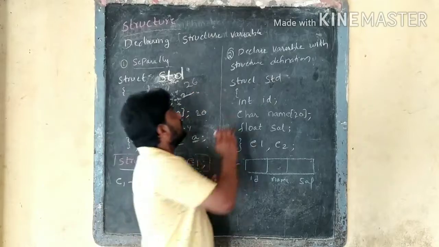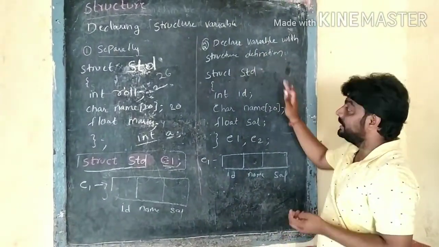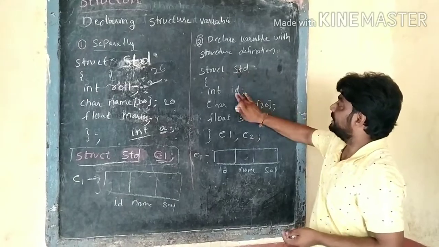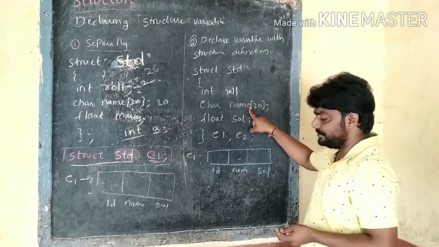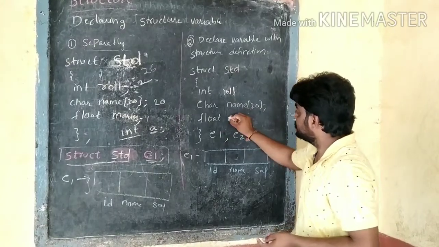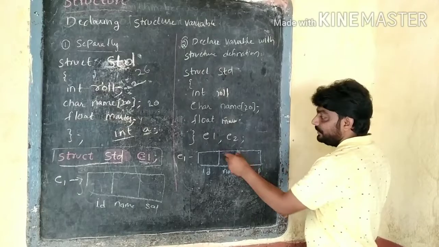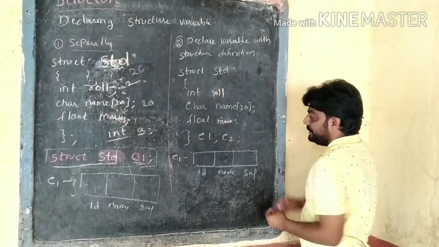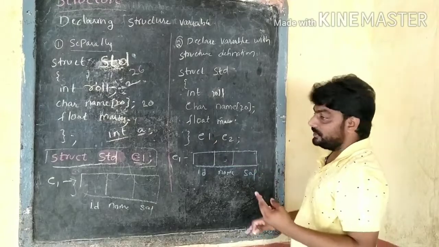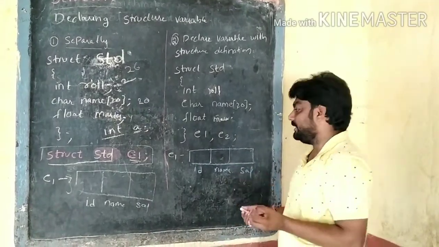Next, declaring the structure variable with the structure definition. struct student with int student roll number, char name of the student, and float student marks. Here I declare the structure variables along with the structure definition: E1 and E2. These are two variables, so two structure memories are allocated.